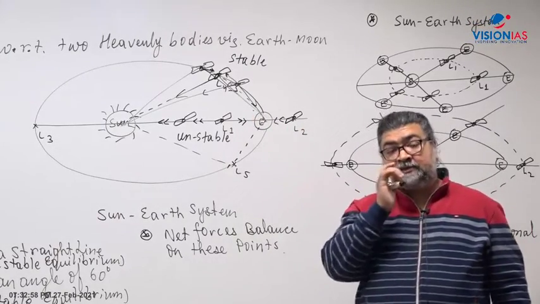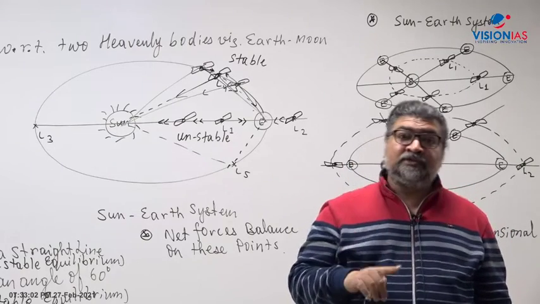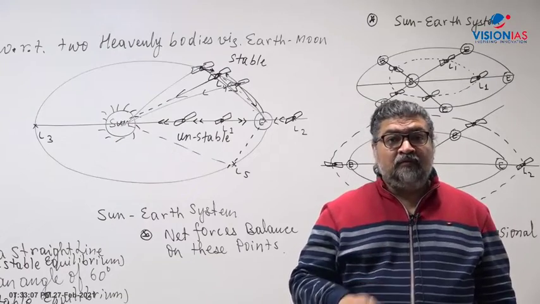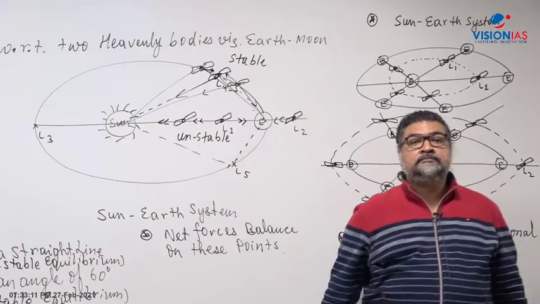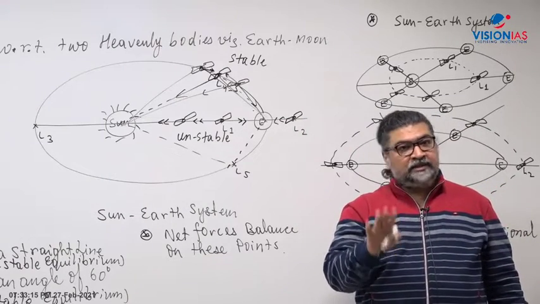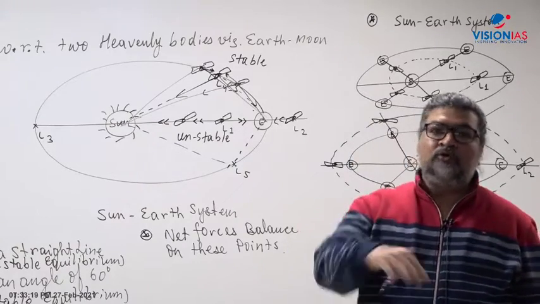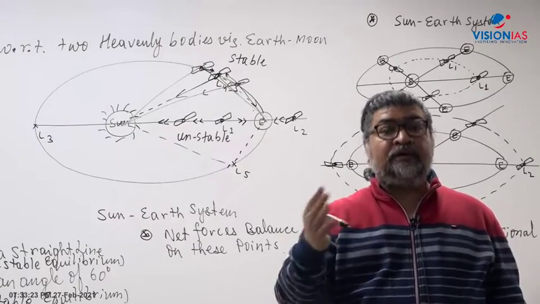But you will say, sir, you told that L1, L2, L3 are unstable and L4 and L5 are stable. Why don't we use L4 and L5? That will be much better. You can give this argument that L1 and L2 are also unstable points, so why go for an unstable equilibrium? Why is it not better to use L4 and L5?